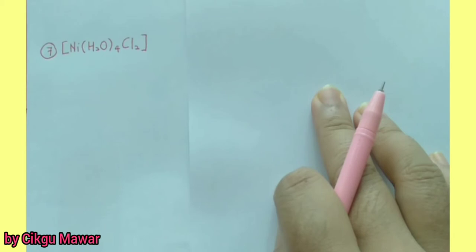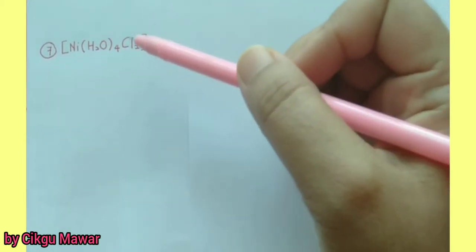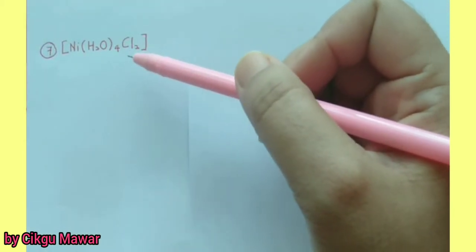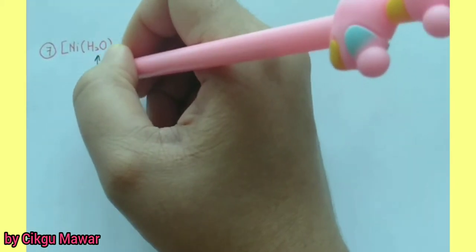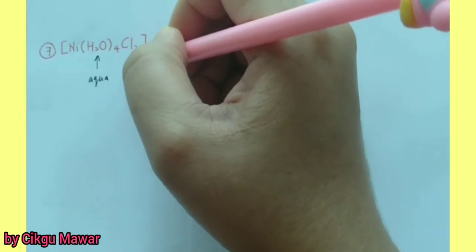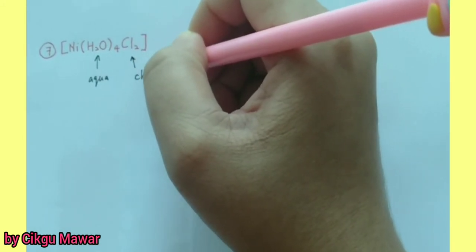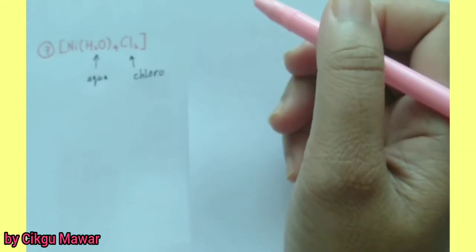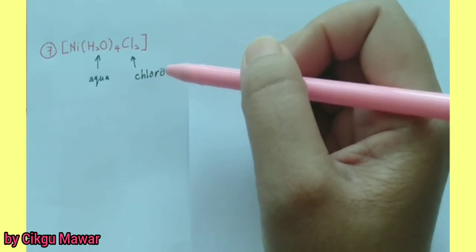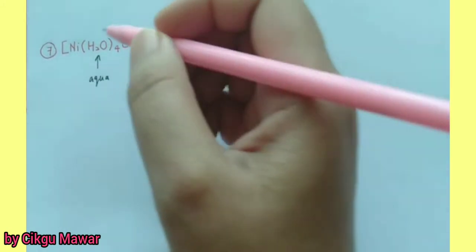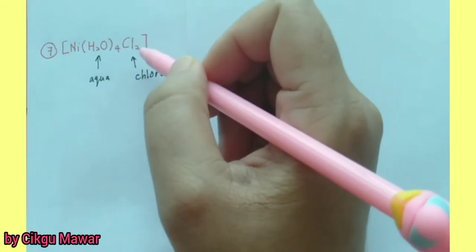For question number 7, you can see that they have more than one type of ligand. It has aqua here, and also it has chloro. Chlorine is converted into chloro. So it has 2 different ligands here. Then we start to calculate the oxidation state.